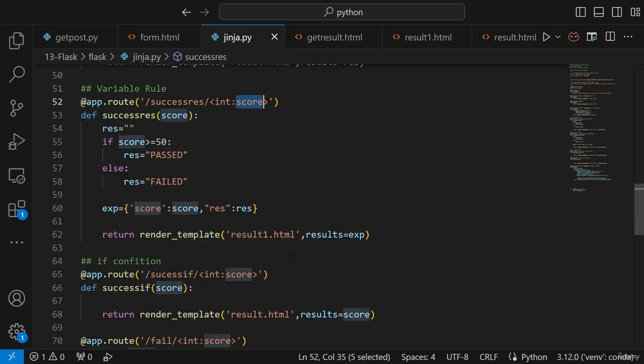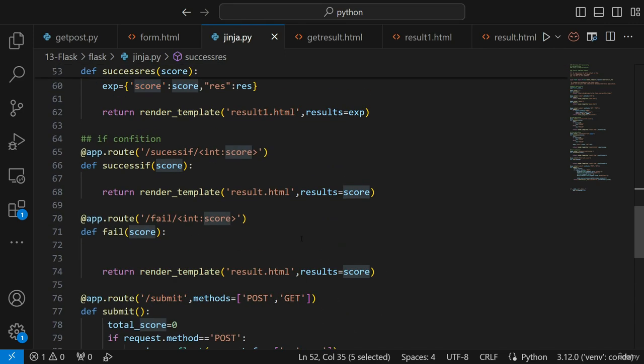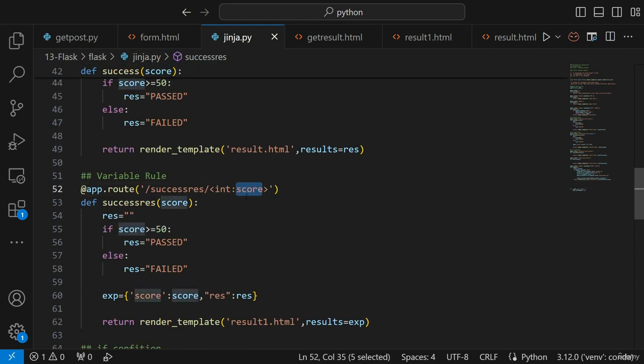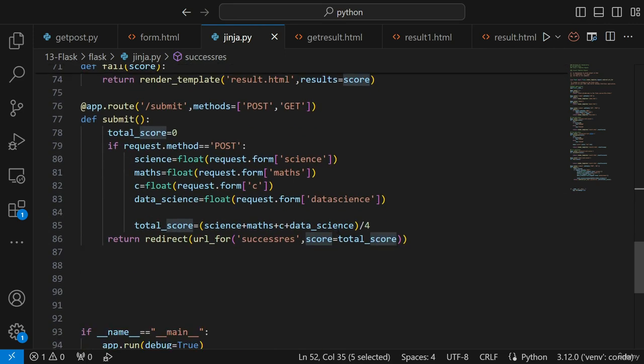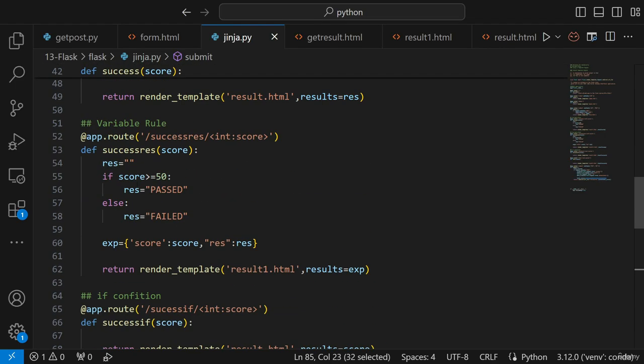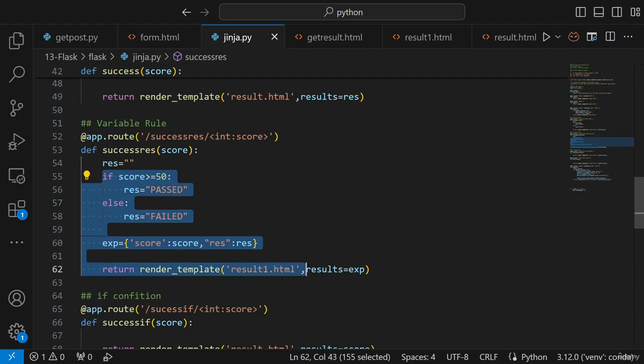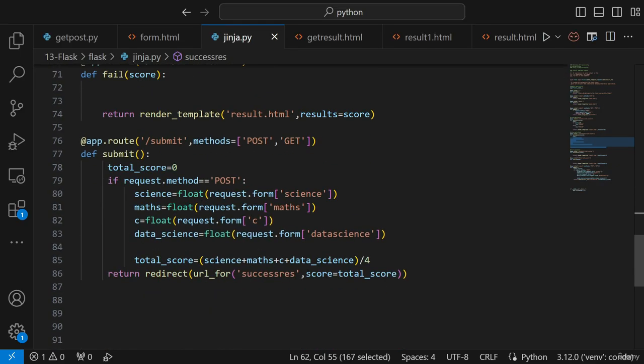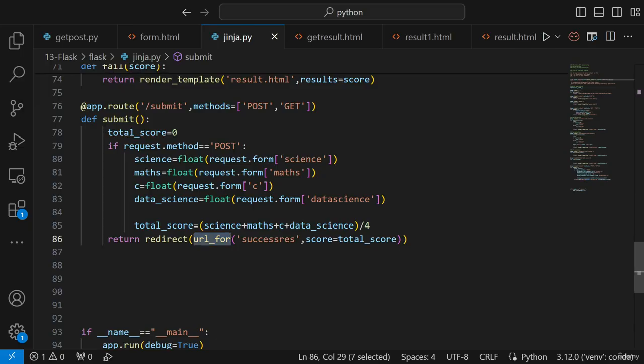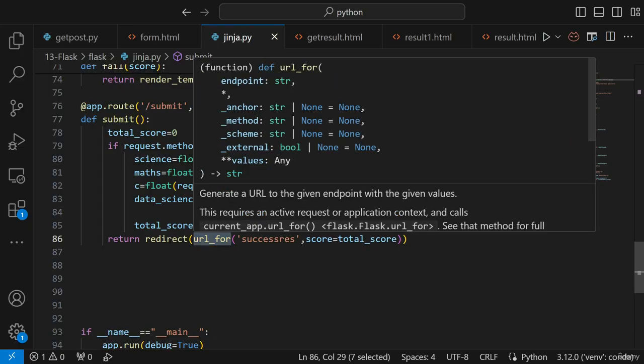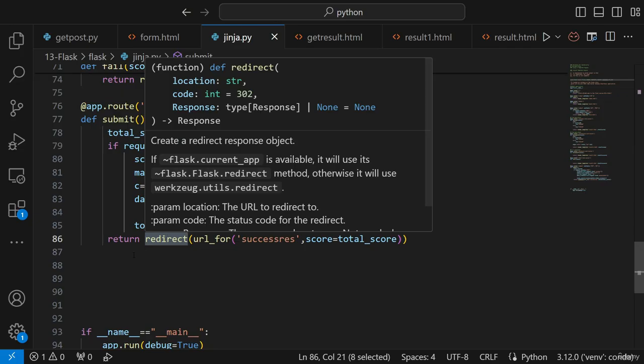And in this route, we are giving one int score, and this total score is just going to get passed over here. And here we have just calculated the average score, divided by 4, right? Once we give it over here, it is just going to check this condition and display the information in the results. So this is how you can actually use url_for for building dynamic URLs, and also redirecting by the help of the redirect function.